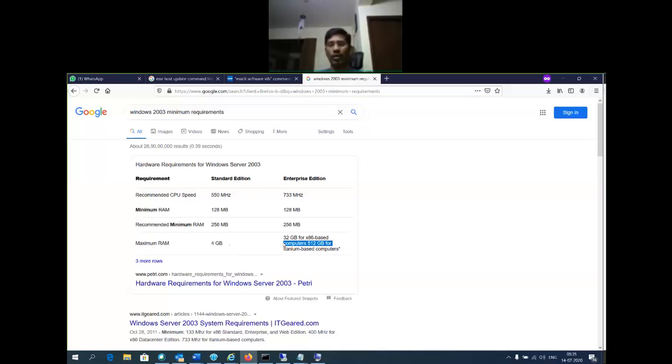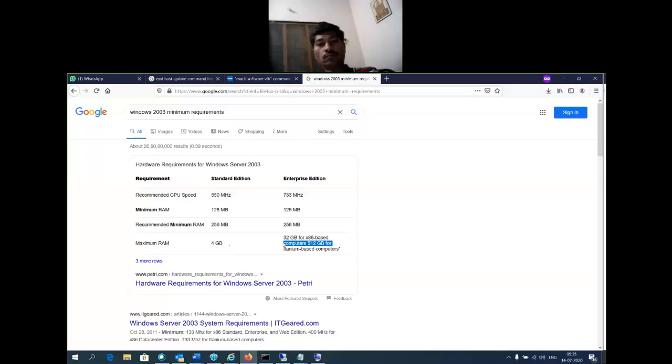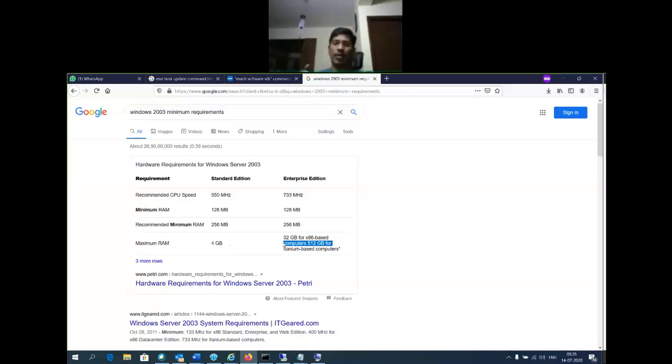So we need to choose an operating system, version and edition according to whatever application we are going to install. For example, I'm going to install and configure a SQL DB server. SQL DB is a database application. To install the SQL DB application, what is the required operating system? They'll say 2012 Enterprise Edition or Data Center Edition.